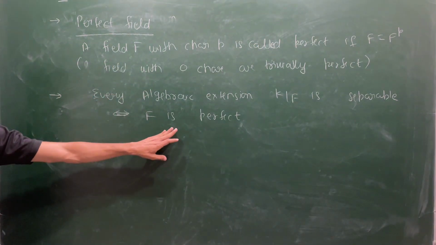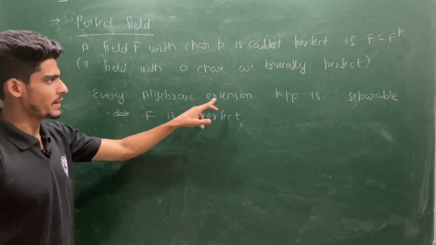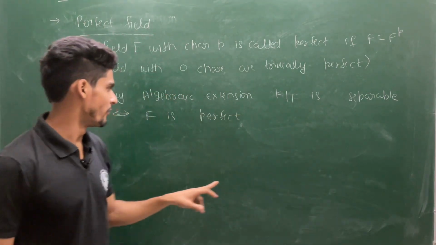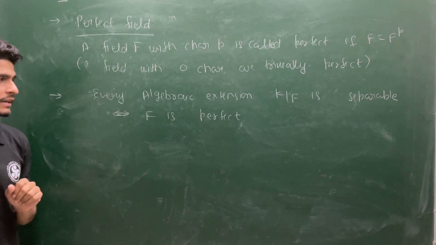So this is a very powerful tool. Every algebraic extension K over F is separable if and only if F is a perfect field.